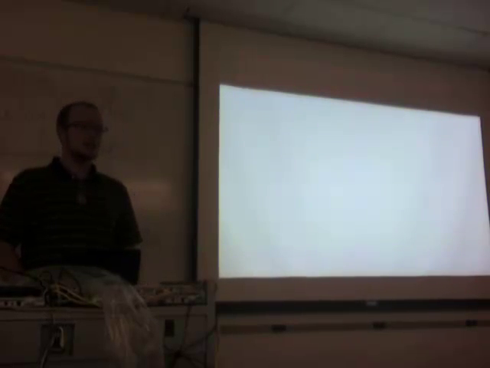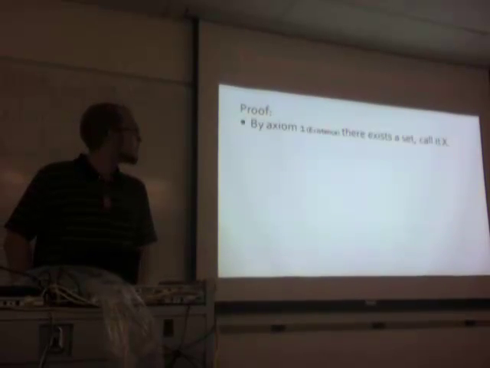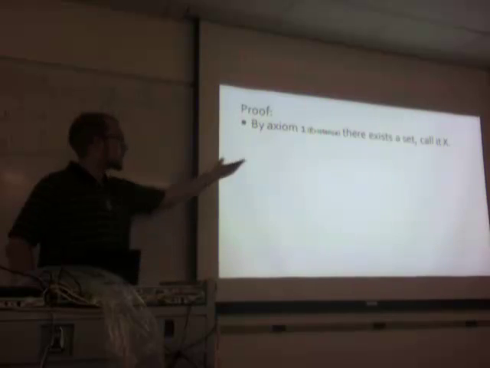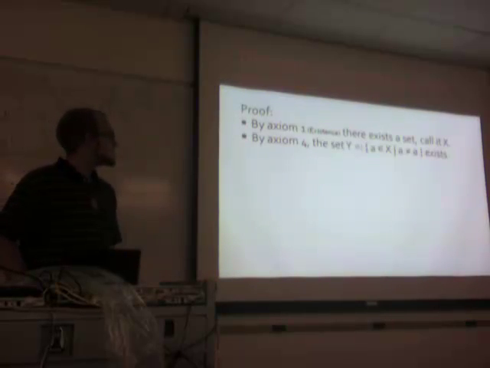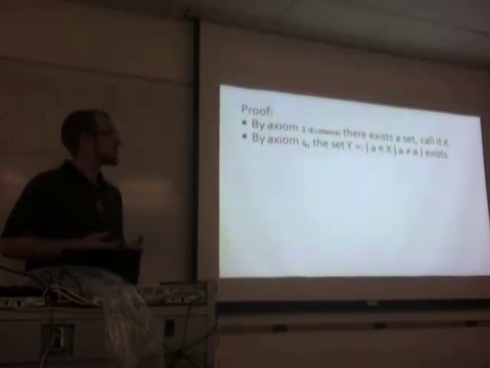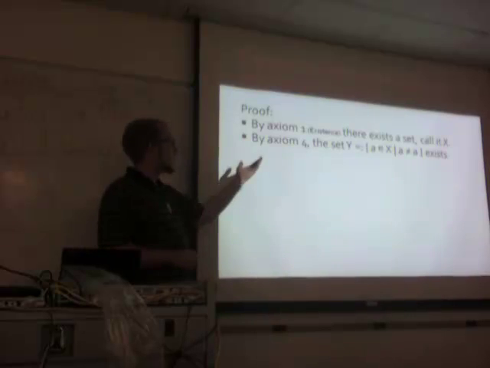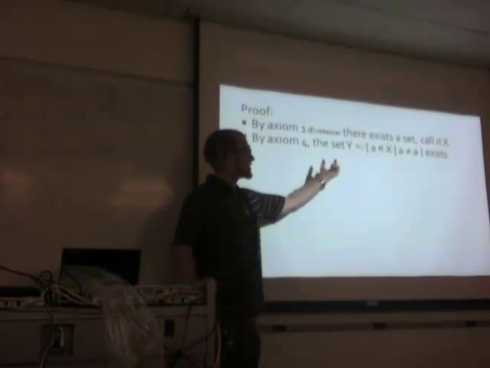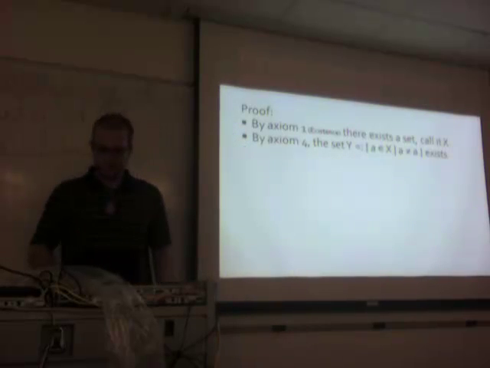So we will begin with theorem 2. There exists a unique set that has no elements in it. Proof. By the first axiom, there does exist a set, so call it X. By the fourth axiom of comprehension, we can pull out a subset of X by a rule. So we will consider the set Y, which is all of the A's in X that are not equal to themselves. This is our rule of inference.